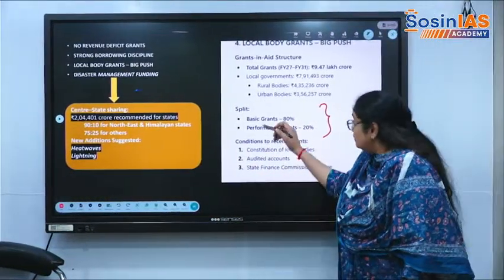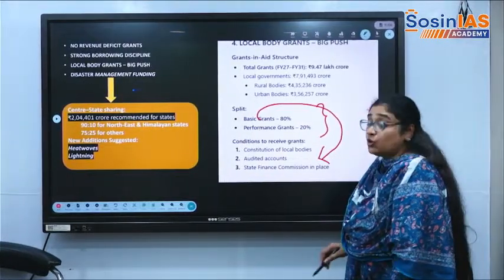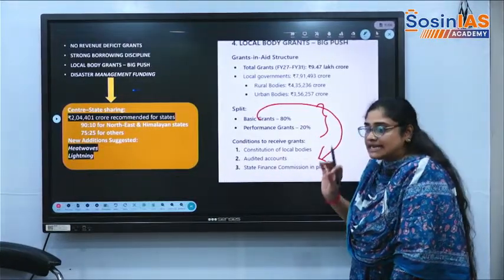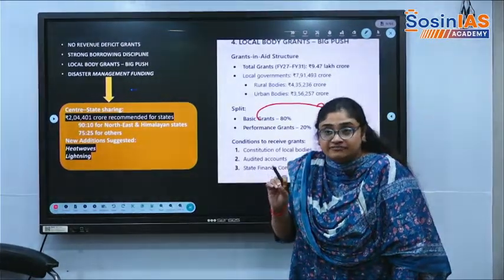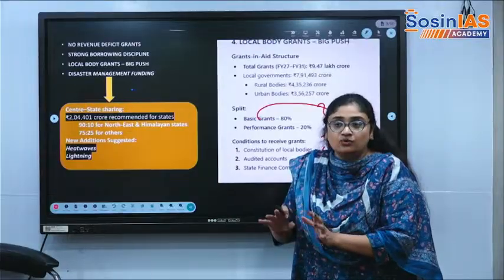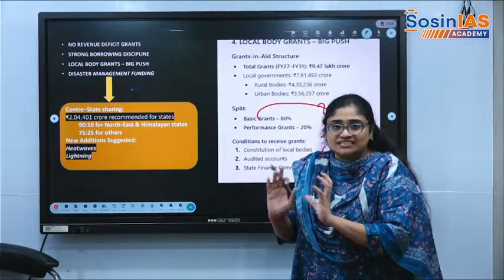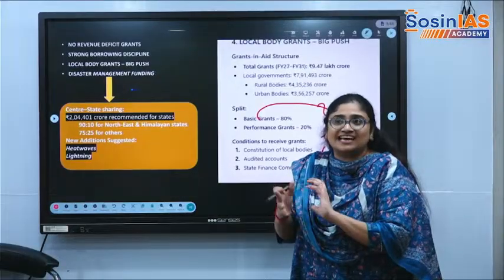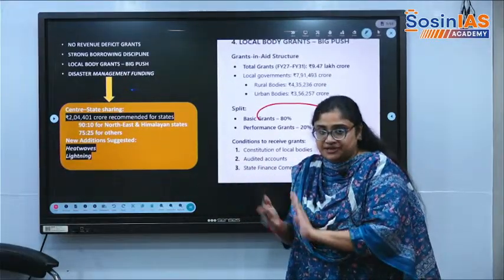Basic grants, and what are these basic grants for? Basic grants will be for only local bodies. It means grants in aid will be dictated for every state based on how panchayats are constituted, whether there is any state election commission, whether there is any state finance commission, whether they are functioning properly or not. For every panchayat there will be a basic allocation.